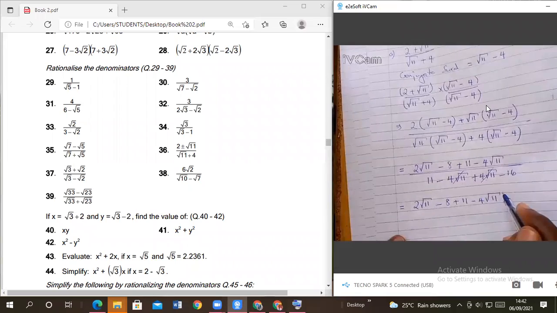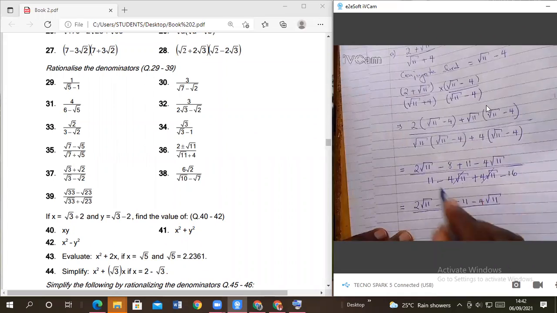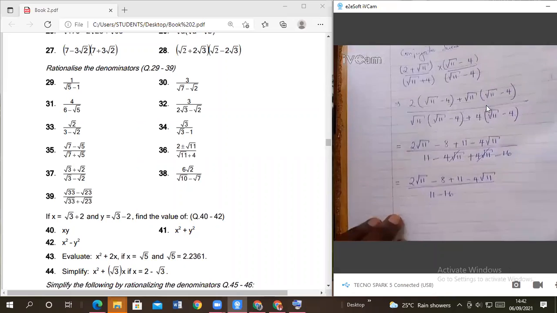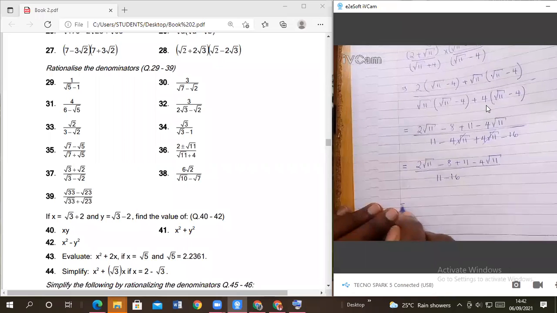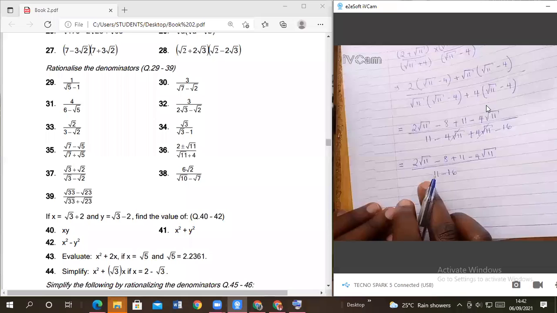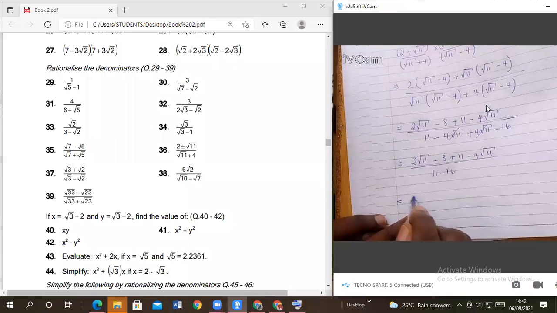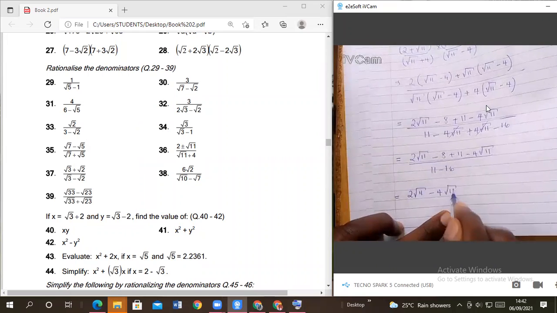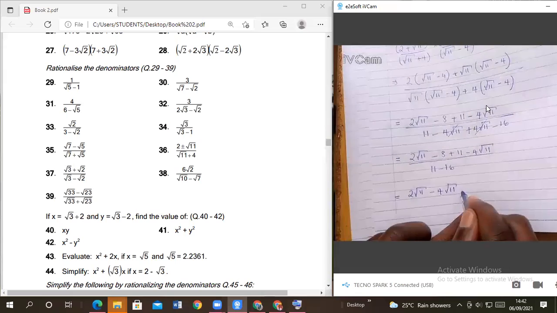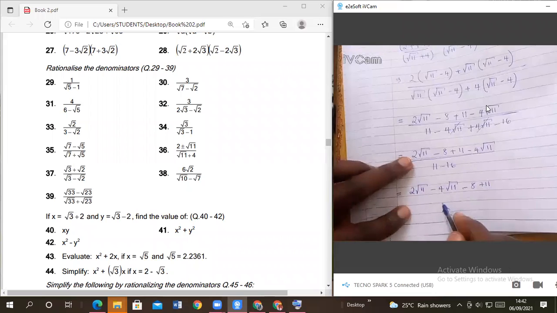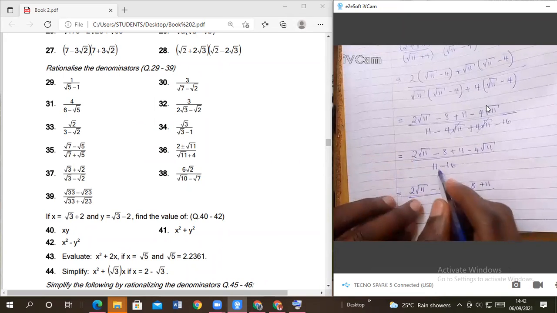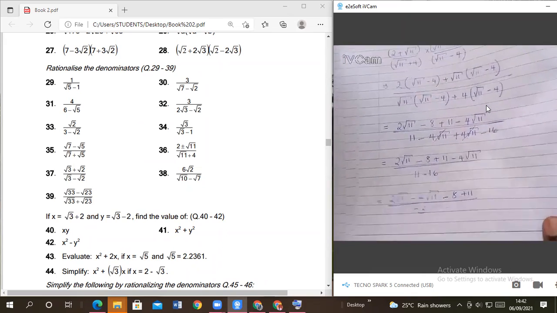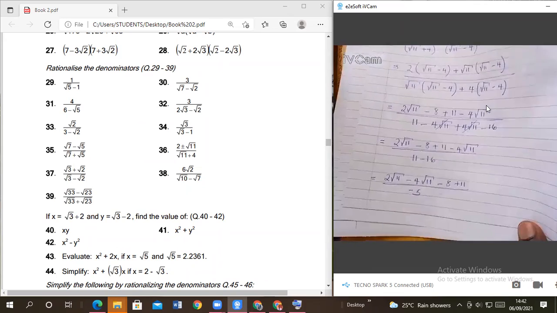Over, in the denominator, we have 11 minus what? Minus 16. So let's simplify the denominator. Let's collect the like terms. So we shall have 2 root of 11 minus 4 root of 11, minus 8 plus 11, over 11 minus 16, which gives us negative 5.